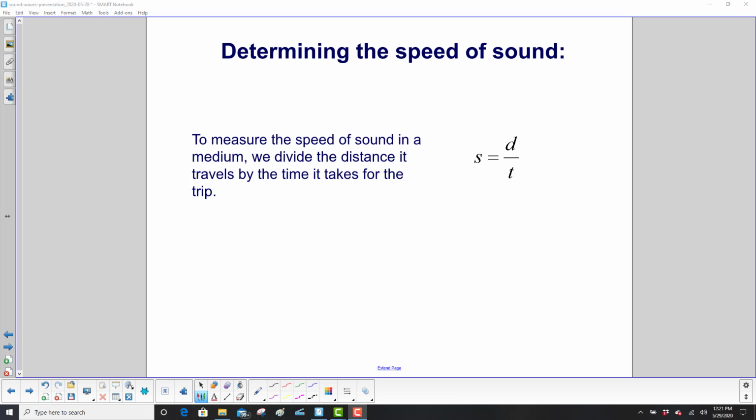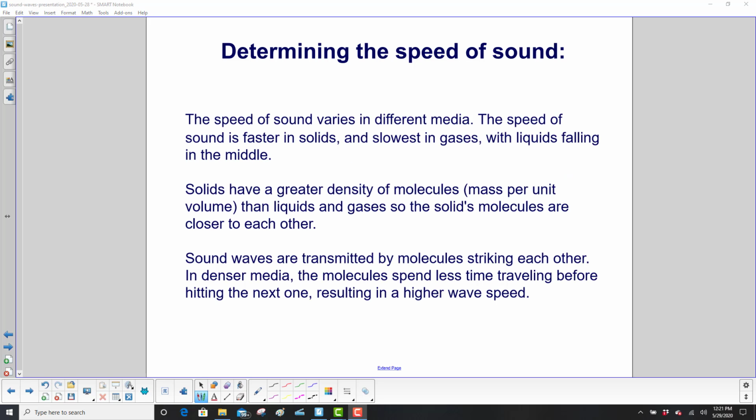To measure the speed of sound in a medium, we divide the distance it travels, that's d, by the time it takes for the trip. Again, one of the first equations we learned in physics. The speed of sound varies in different media, just like the speed of light varies in different media. The speed of sound is faster in solids and slowest in gases. That might seem counterintuitive, but it's true. And liquids fall somewhere in the middle.